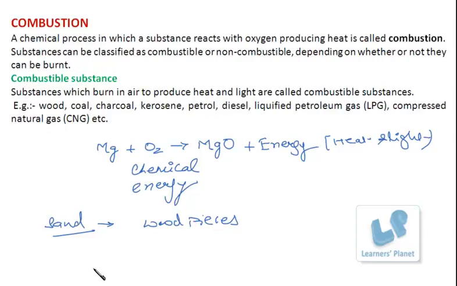What is a combustible substance? Substances which burn in air to produce heat and light are called combustible substances. For example, wood, it can burn. In this wood, what happens? There are organic compounds, compounds which react with oxygen. And they form their respective oxides. In the case of wood, carbon dioxide and water are formed. Right? Water that is evaporated. Water will not be obtained in a liquid state.